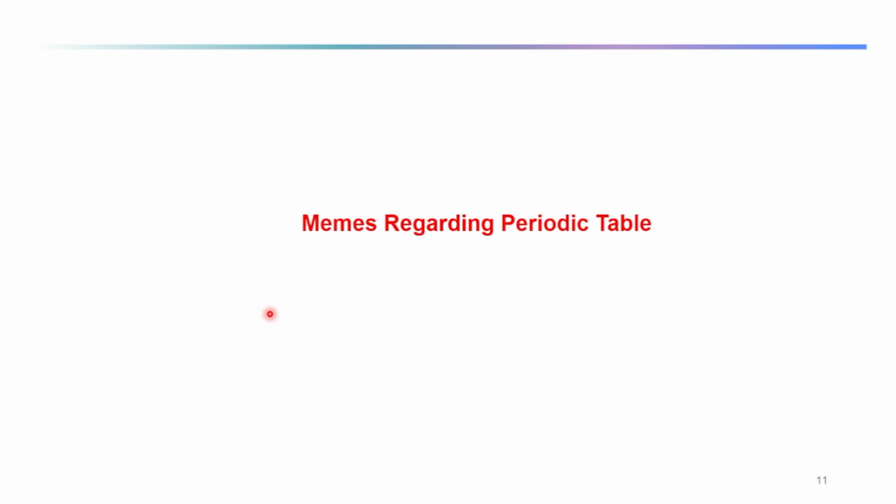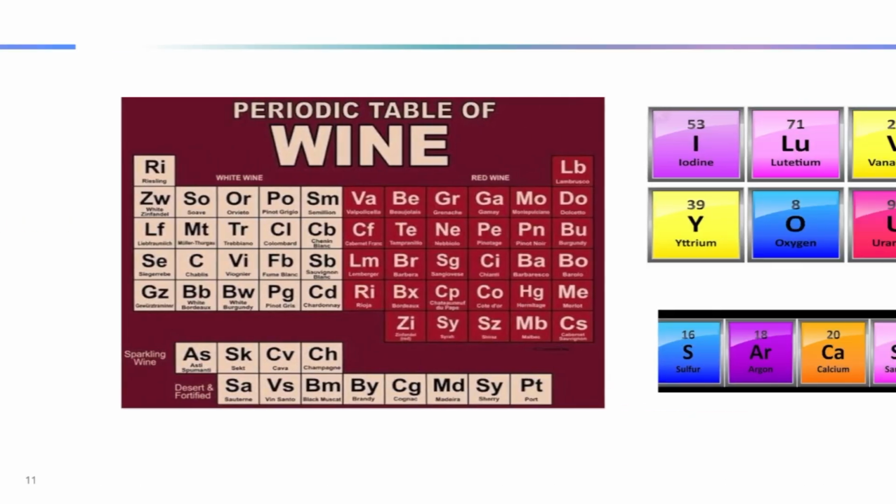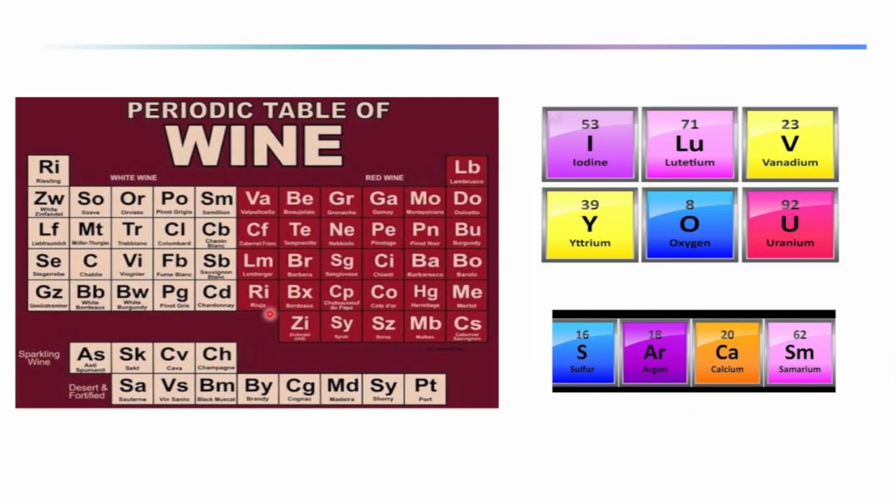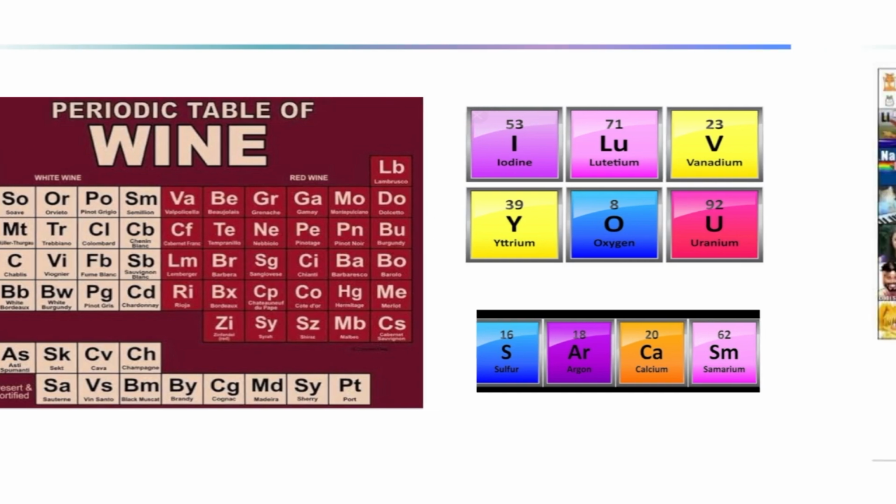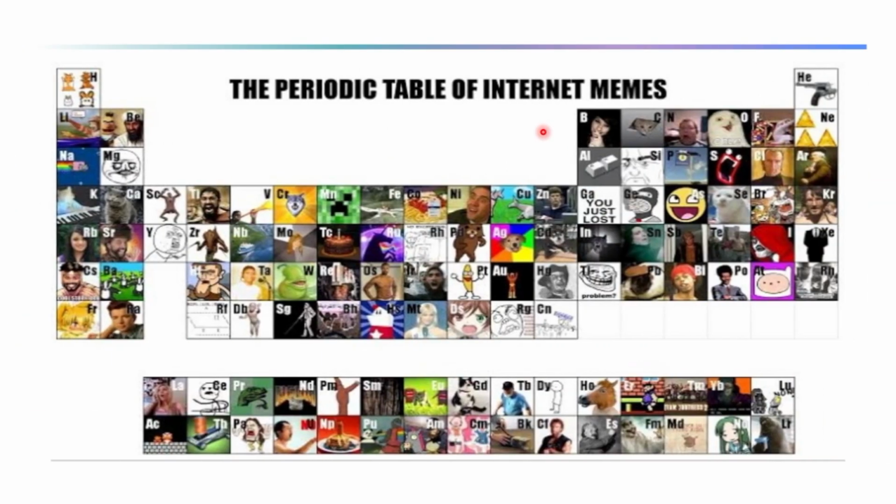Now we will see some memes regarding the periodic table. Here you can see a periodic table of wine. This is for the wine lovers, for sarcasm. If you are going to propose to someone scientifically, you can write this kind of I love you. And this is the periodic table of internet memes.